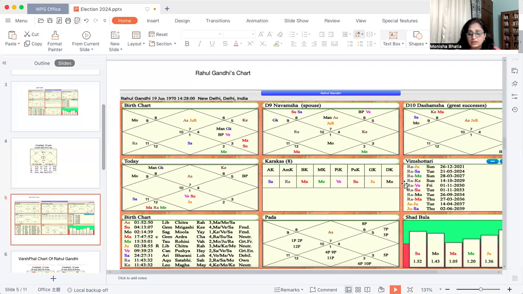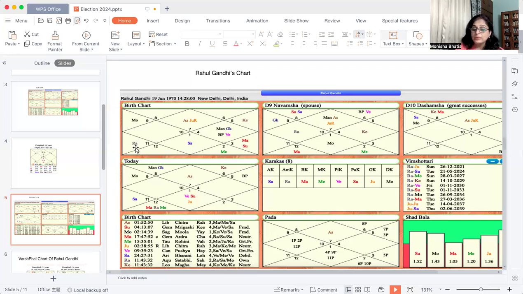And the good news is that the incoming period of Rahu Saturn is more powerful than the current period. Reason is that Rahu is his Amatya Karka, and Saturn is his Atma Karka. And whenever these two planets are connecting to each other and they are in their function, that is a very important period for somebody. So it looks like he will be able to win the elections. But this period is a turning point for Mr. Rahul Gandhi.